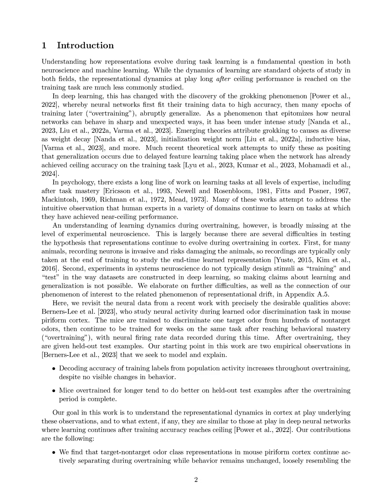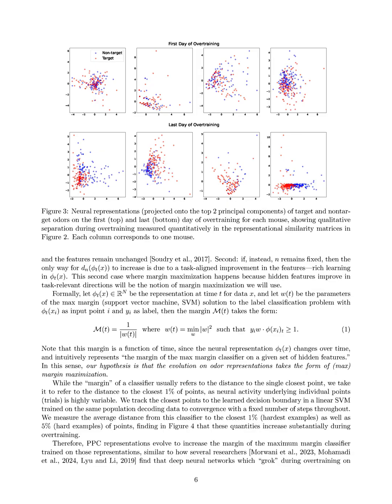The proposed method investigates the dynamics of odor representation learning in the mouse piriform cortex during overtraining on a binary odor discrimination task. First, the method defines the feature representation phi_t(x) as the neural response at time t for a given input x.